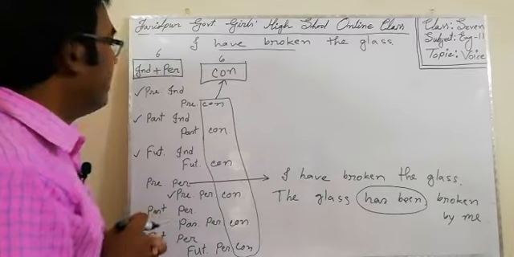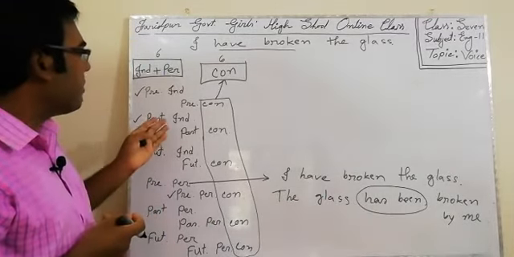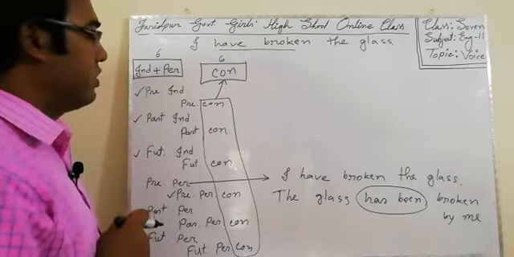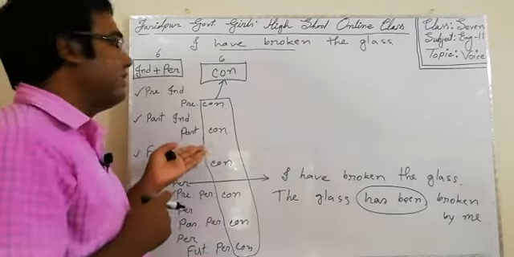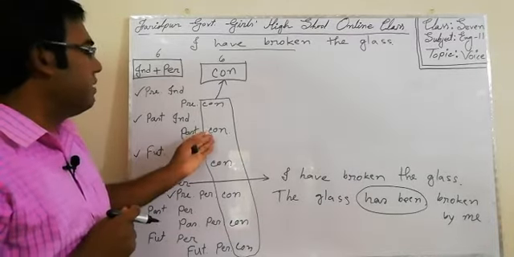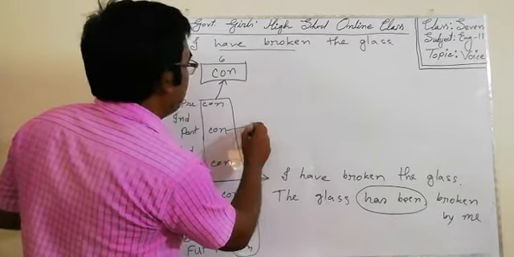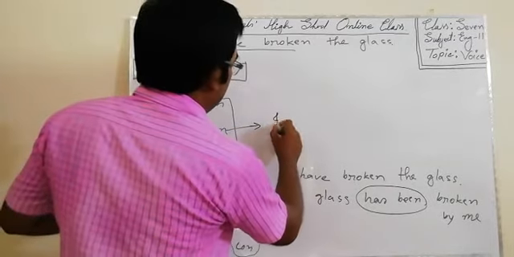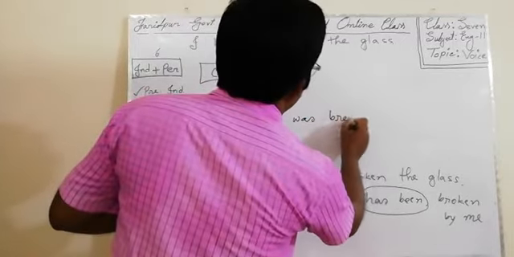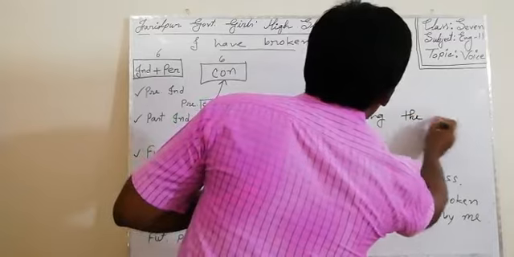Okay. Now, I want to give you an example of present continuous or past continuous or future continuous. I am writing the same sentence in past continuous. I was breaking the glass.